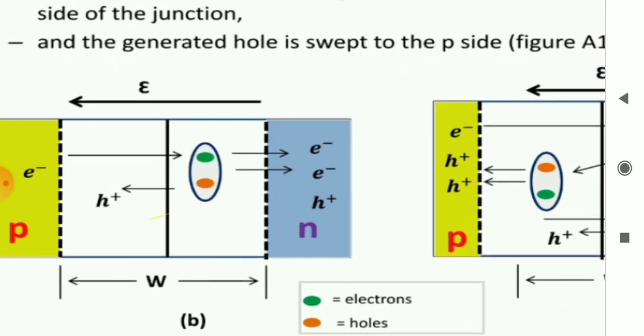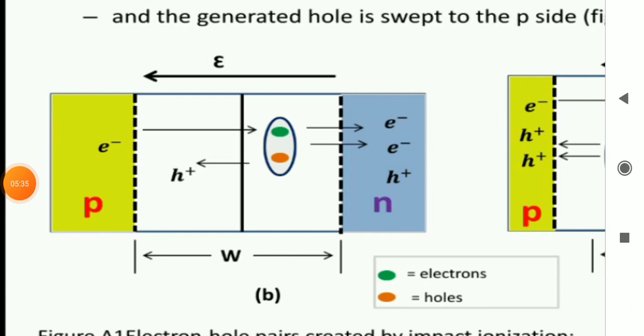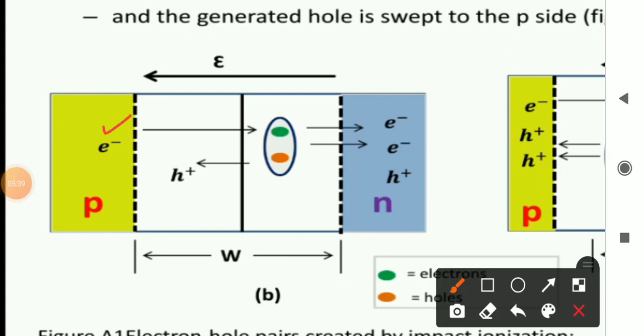Here this is the original electron. When we apply the reverse voltage, it gains kinetic energy and moves in the PN junction. During its journey, because of the high kinetic energy, it collides with the covalent bond. A covalent bond is formed by two electrons.